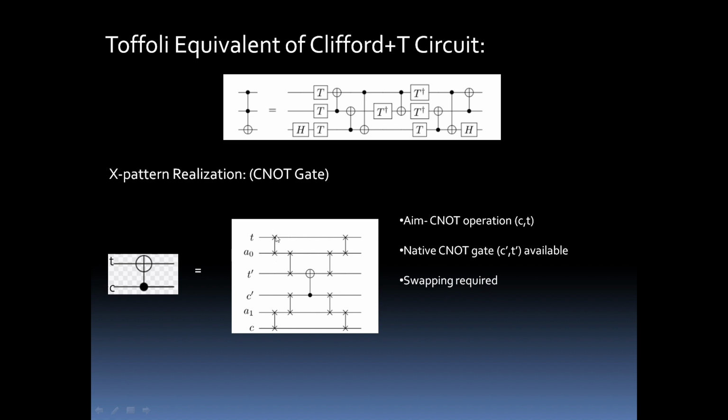You see here only 3 stages, and after this is the restoring operation. So restoring the original qubit values, because we have already done swapping. Now we want to restore the original qubit value, right? That is why we have considered this X pattern for our project, and we have designed an algorithm which implements this kind of X pattern realization.